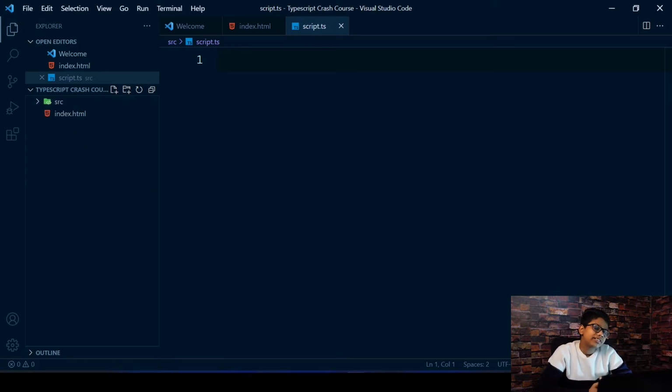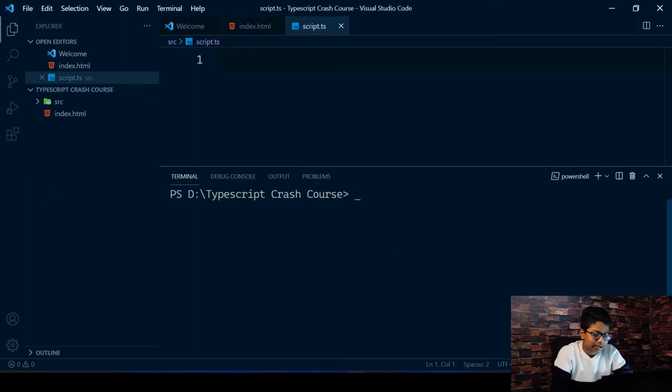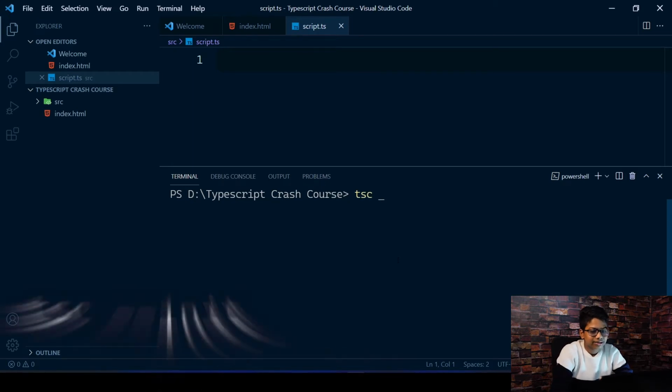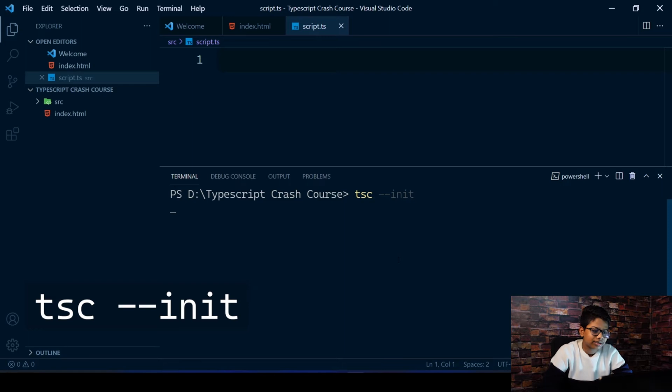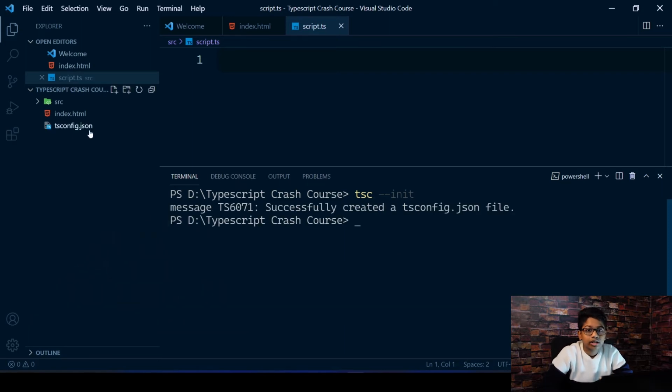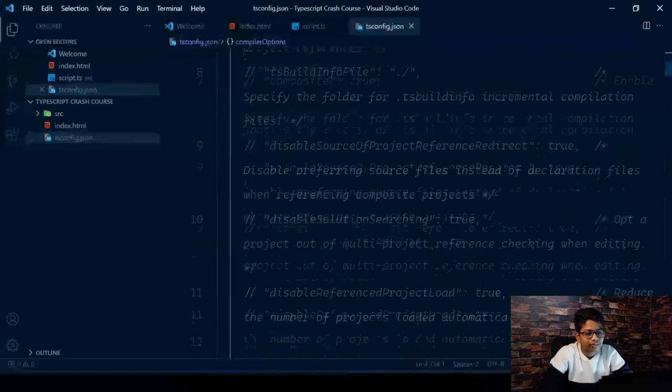So if you want to compile TypeScript, there are a few things that we'll need. The main thing is that we'll need a configuration file so that TypeScript can understand and you can change various options of the compiler. For creating a configuration file, what you need to run is the command tsc, which is the TypeScript compiler again, --init or initialize. I can see that there's a new file here called tsconfig.json.